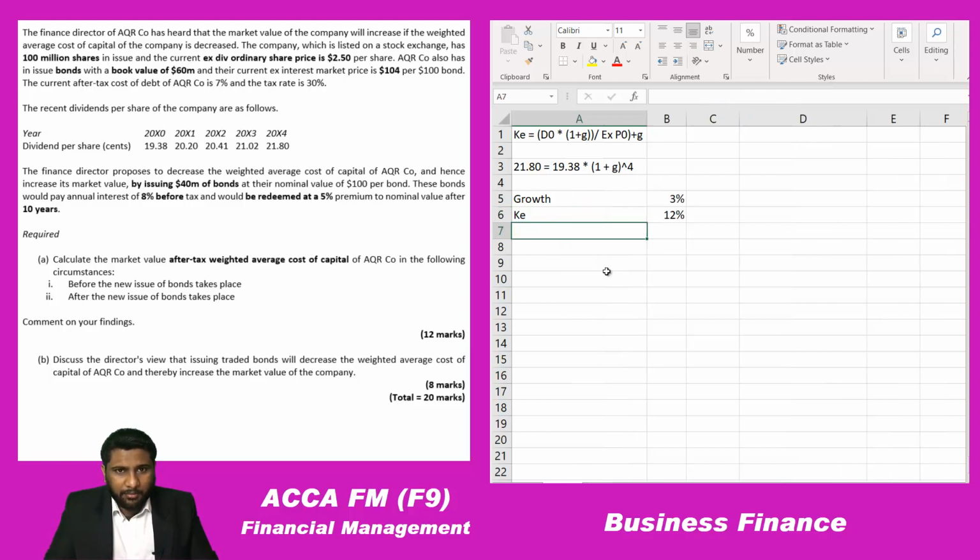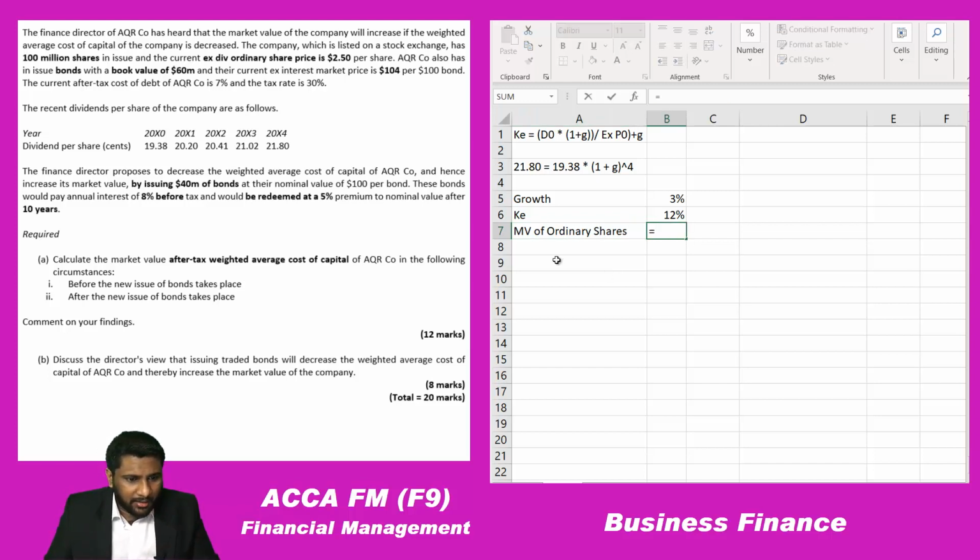Now let's calculate the market value of ordinary shares. So how many shares are there in the market? 100 million shares are there. Each share price is 2.5. So 100 million into 2.5. Here you are getting 250 million. Inside the brackets I'll type and keep this in millions. If not, we will forget it.